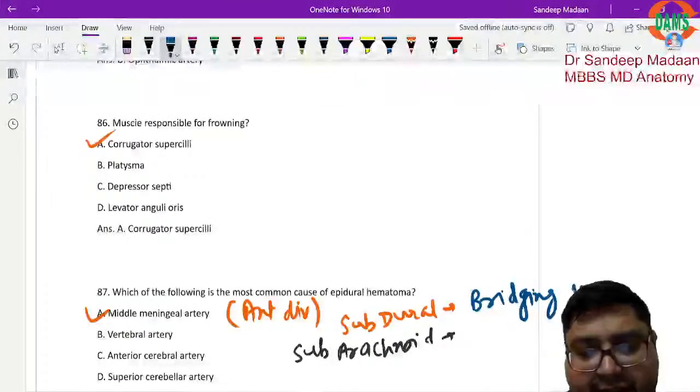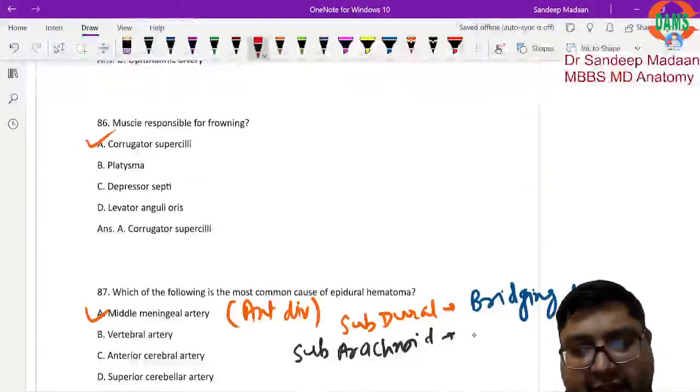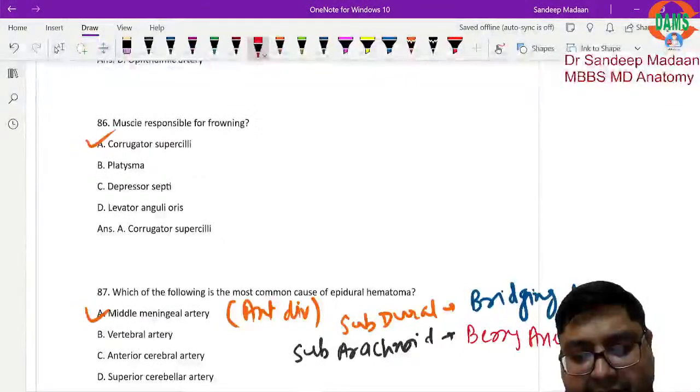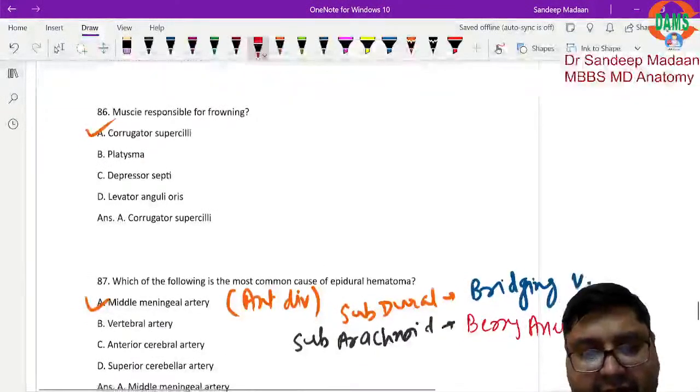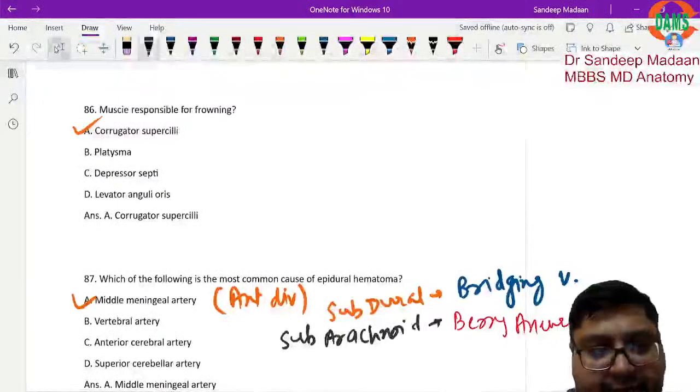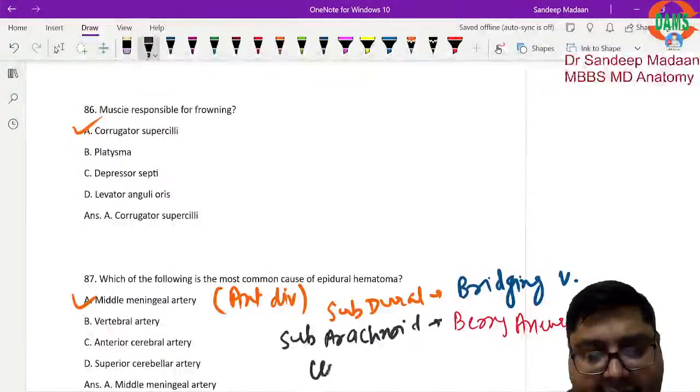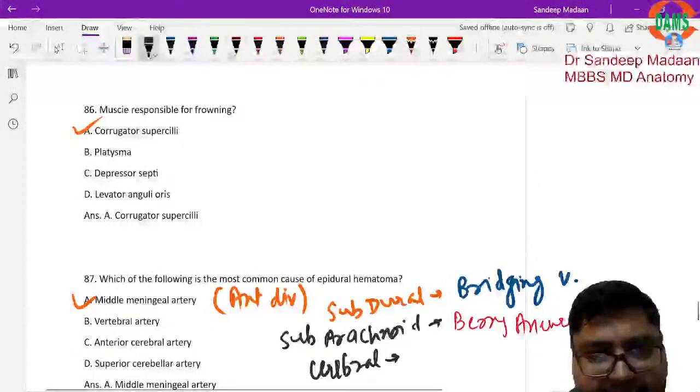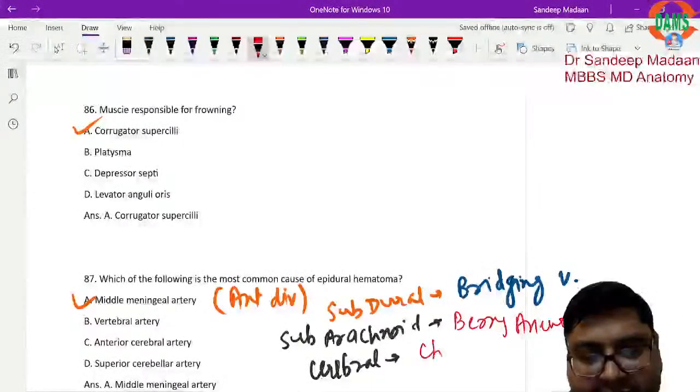Bridging what was it? Veins. In subarachnoid, we have berry aneurysm. And intracerebral, we have Charcot's artery.